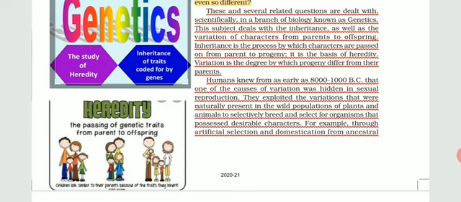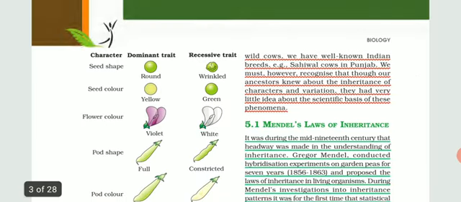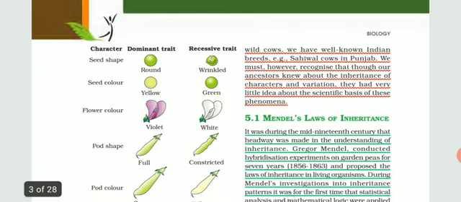The new techniques being used are artificial selection, and we are leading to domestication from the ancestral characteristics. So these days we have Sahiwal cows, and hybrid varieties of each and every plant as well as some animals. This is because we have understood how to take up the genes, which genes are superior, which genes are dominant in nature, and how to introduce them into the next generation.